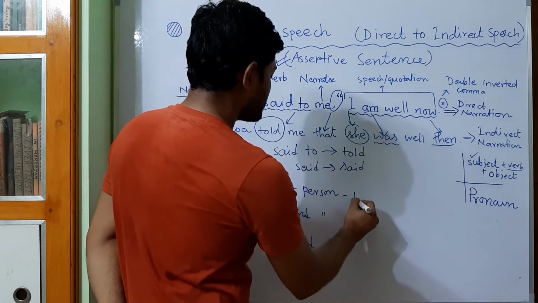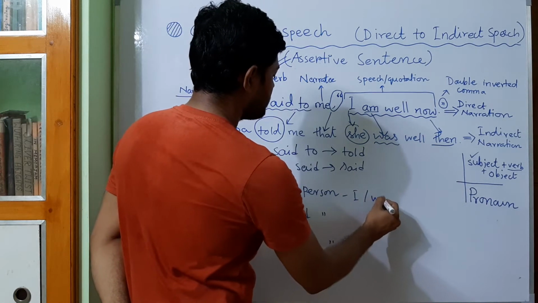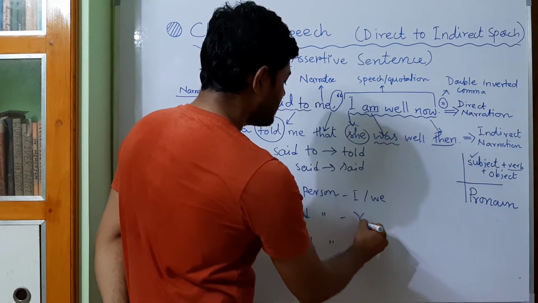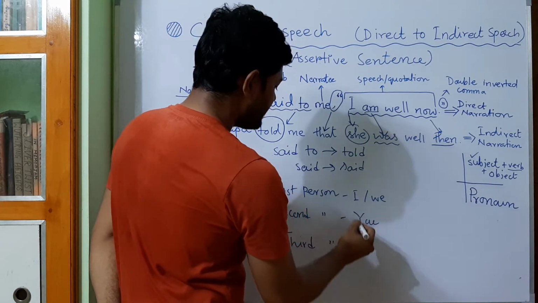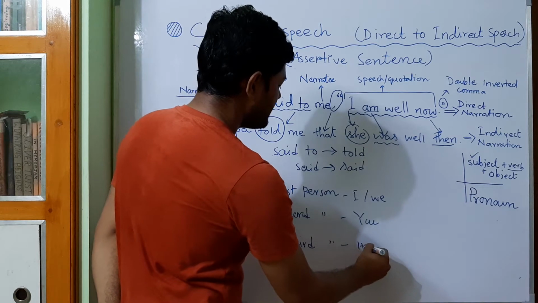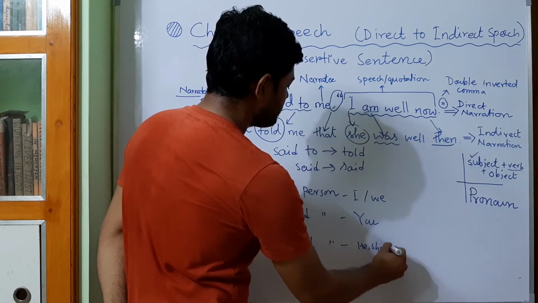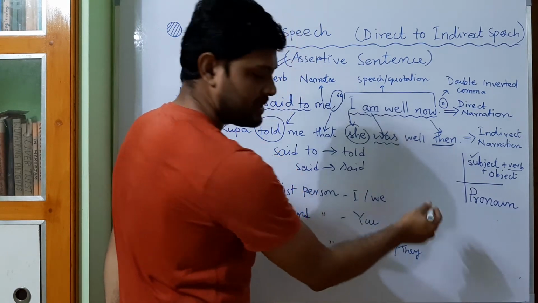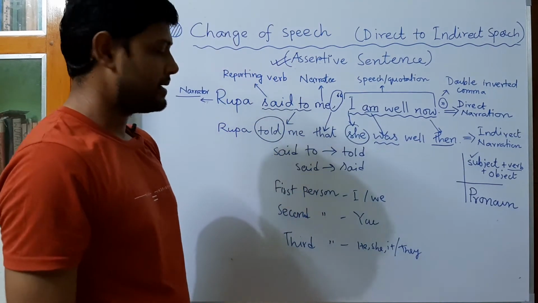For example, in first person it may be I or we. In the second person, singular and plural both are you, and in the third person it may be he, she, it, or it may be they if it is plural in number.